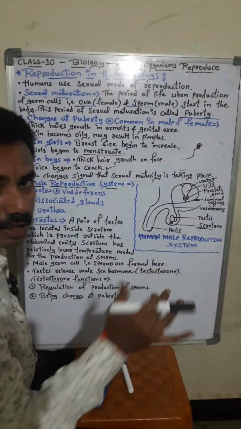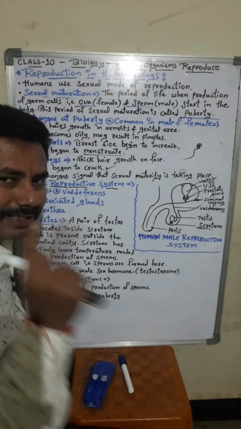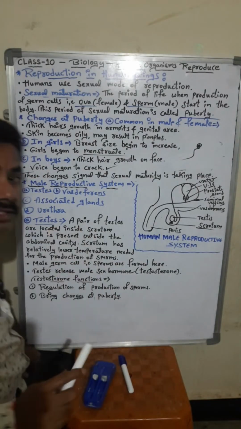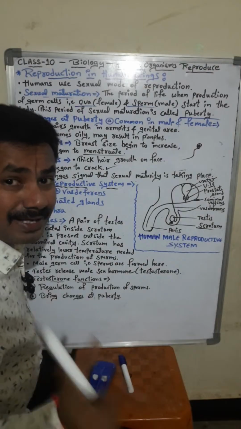Only one testis we are observing in the diagram. Actually, two testes will be present. A pair of testes will be present. So T-E-S-T-E-S. Remember, because spellings are very important.